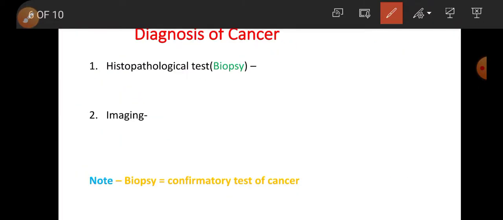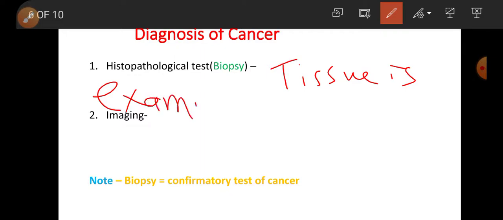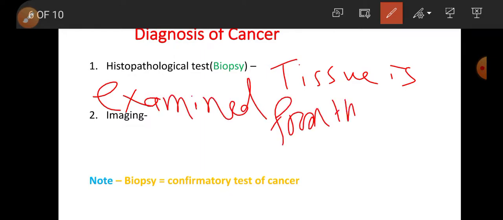Now, diagnosis of cancer. There are two types of diagnosis of cancer. The first one is histopathological test, also called biopsy. Tissue is examined from the suspected site.